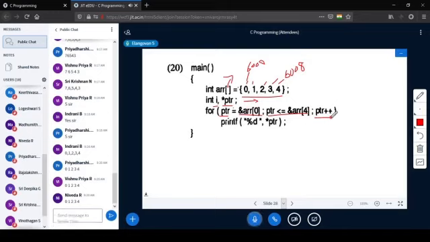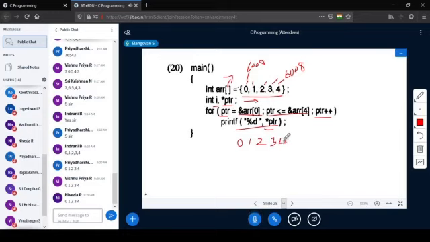Then PTR plus plus. Each and every time the pointer is incremented. And here star PTR means, for the first iteration, 6000 is there. Star PTR means the value at the address 6000, which is nothing but 0. So whatever you have told is correct. 0. Then in the second iteration PTR is incremented, so the value of PTR is 6002. The value at the address 6002 is 1. So 1, 2, 3, 4.